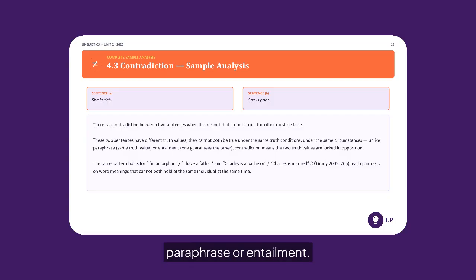This differs from paraphrase or entailment. Here the truth values are locked in opposition. Similar patterns hold for orphan versus having a father, or bachelor versus married.